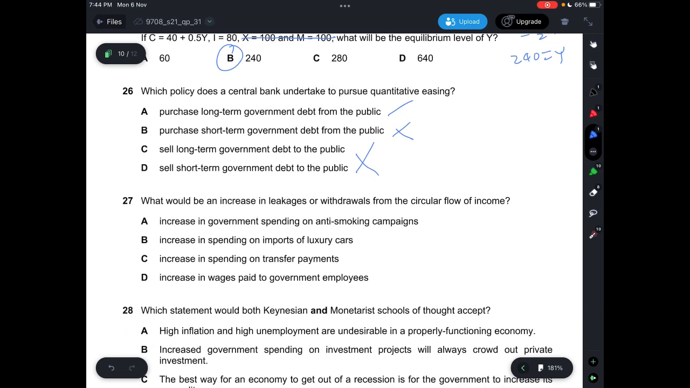And then question 27, what would be an increase in leakages or withdrawals from the circular flow of income? Increase in leakages or withdrawals like savings, taxes, and imports. So A says increase in government spending, not the answer. B says increase in spending on imports, yep, that is possible. C says increase in spending on transfer payment, that is not part of leakages or withdrawals. And then D says increase in wages paid to government employees. This one is not the answer either, because it says leakages or withdrawals. This one is injections, that would be government expenditure, yeah, correct. So the answer will have to be B.